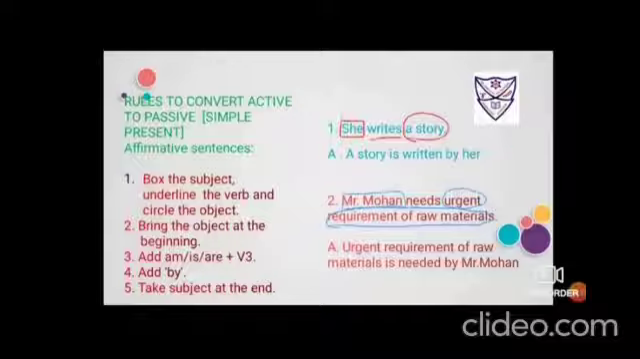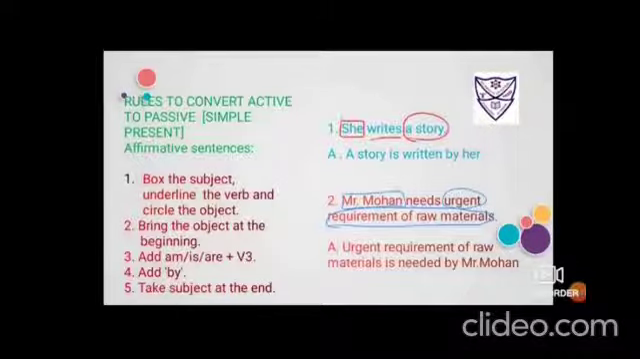Let us put these rules into practice. Just read the first statement. She writes a story. So who is performing the action? She. Which action is she performing? Writes. Who is receiving the action, or who is the receiver of the action? Object, that is a story. First step we have done. See, we have boxed the subject, that is she. We have underlined the verb, that is writes, and I have circled the object, that is a story.